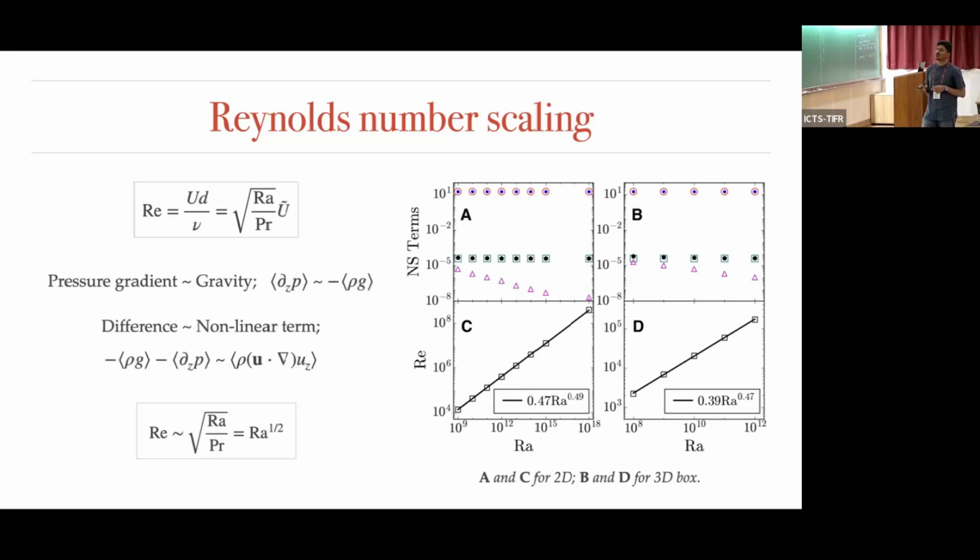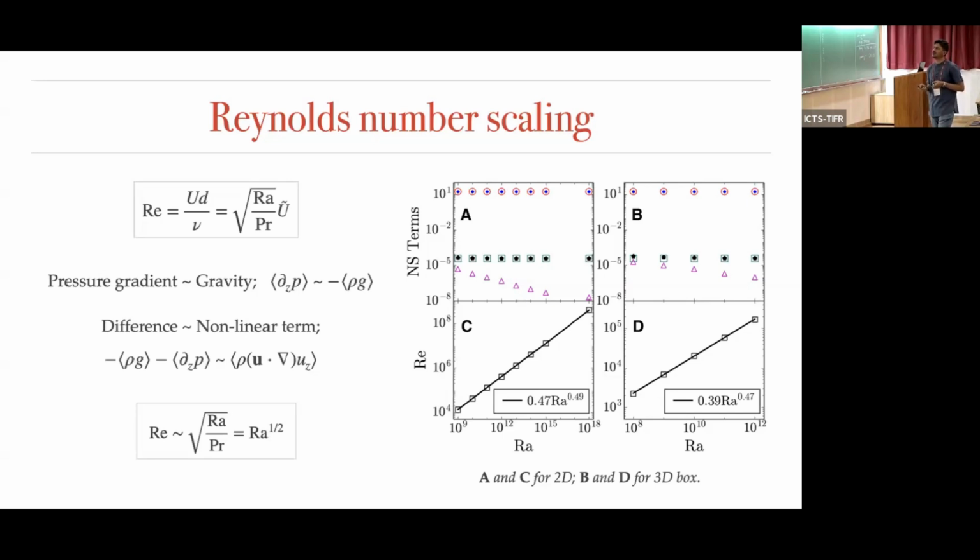In the momentum equation, the volume-averaged pressure gradient term at the steady state is very closely equal to the gravity term. And if we take the difference, as shown here, this difference is very closely equal to the nonlinear term. From both of these, we can find out the scaling by dimensional analysis. So the Reynolds number should go as Rayleigh to the power half, which we see in our simulation.